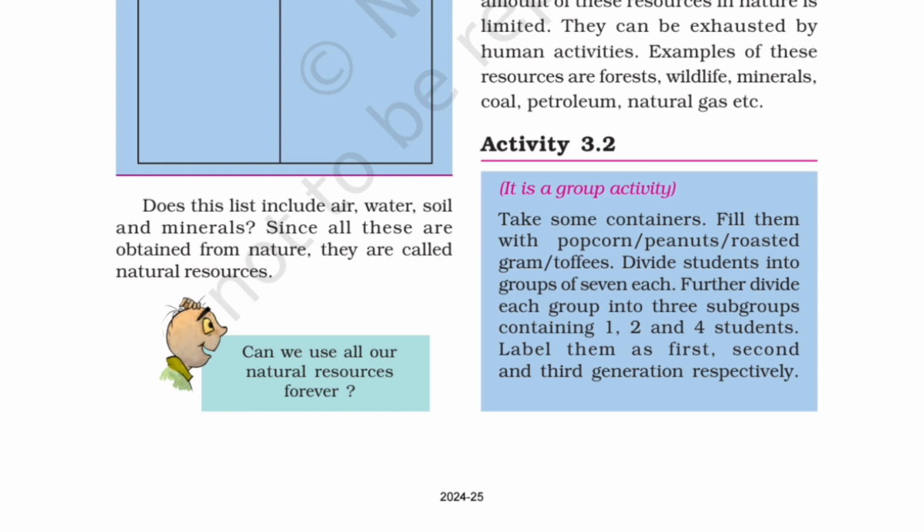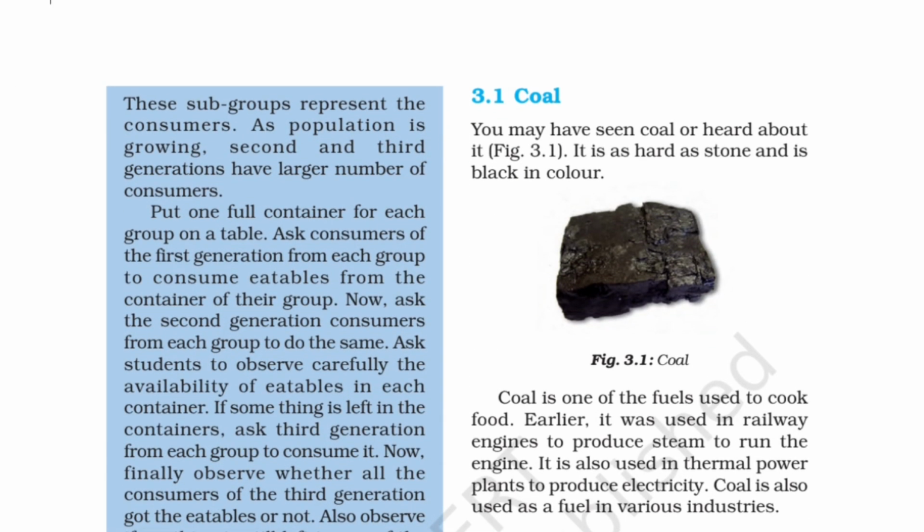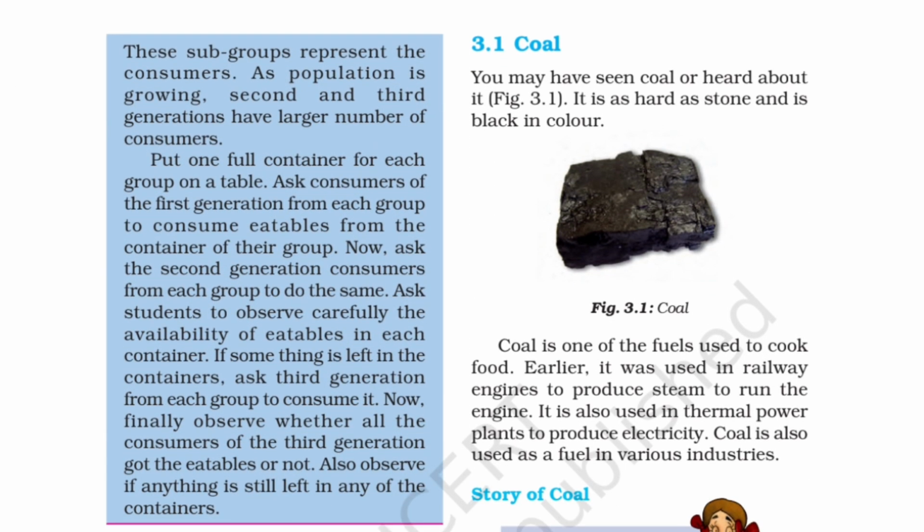Now see activity 3.2. This is a group activity. If you have a group of friends, you can do it if you wish to. So take some containers, fill them with popcorn, peanuts, roasted gram or toffees. Divide students into groups of 7 each. Further divide each group in 3 categories containing 1, 2 and 4 students. Label them as first, second and third generation respectively. These subgroups represent the consumers.